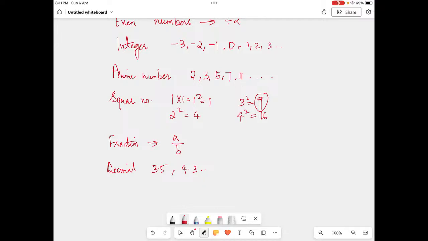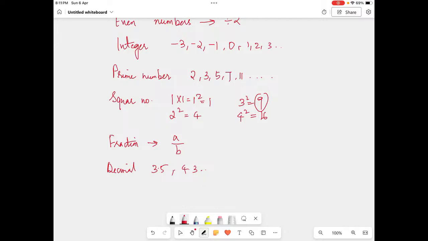Why are we studying this? Because in some chapters we have to know the types of numbers. In certain questions they will say find the prime number, or find the probability of a prime number between certain numbers they will give. So you should know the terms related to that.